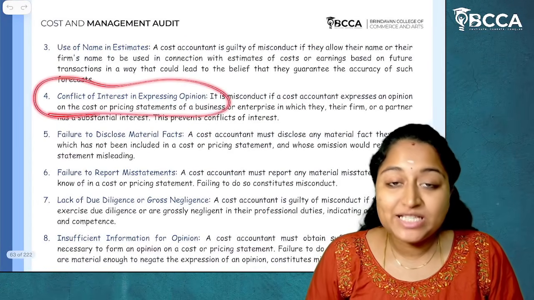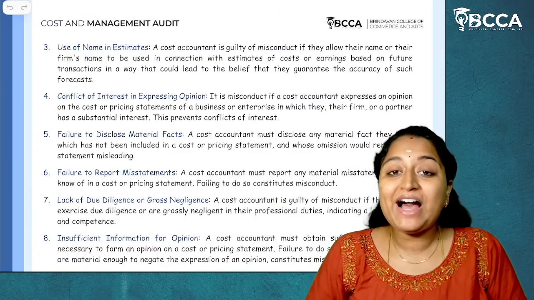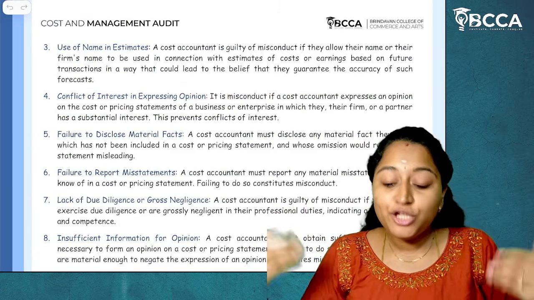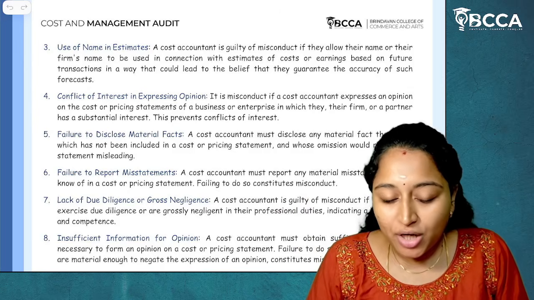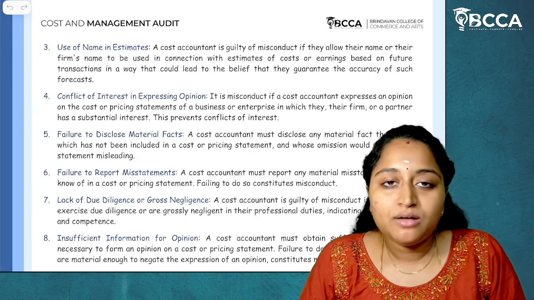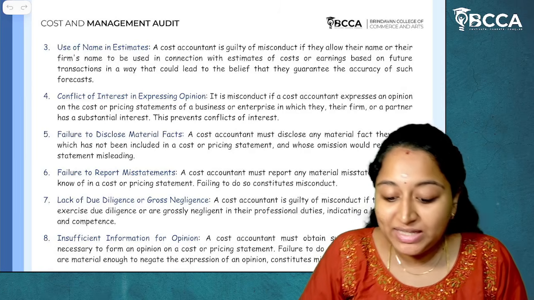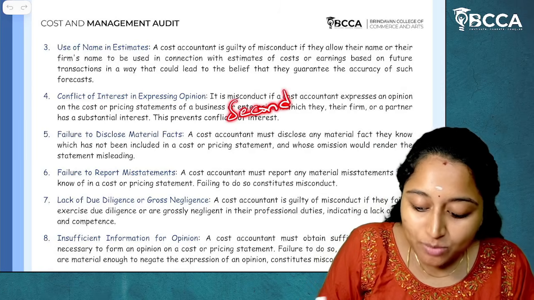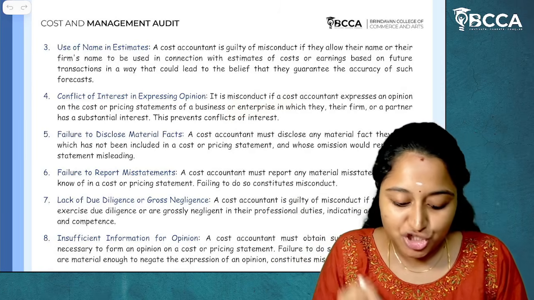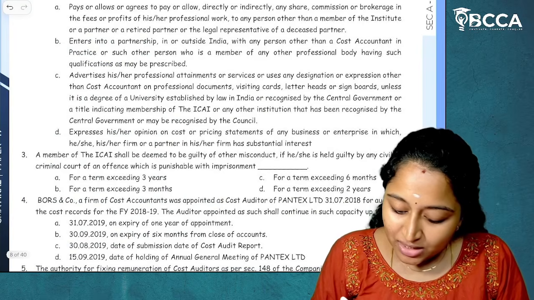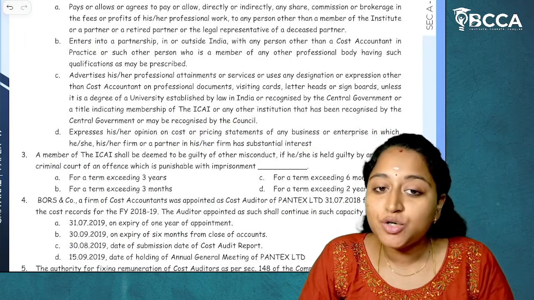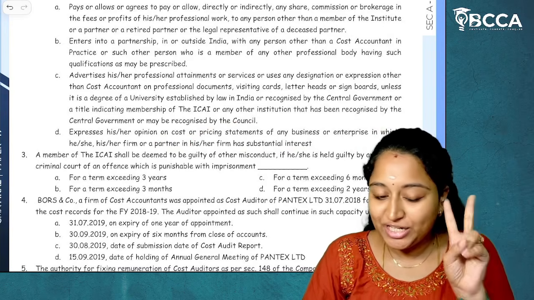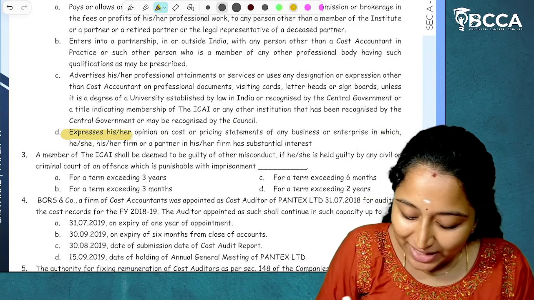Conflict of interest in expressing opinion, which means if they have failed to express their interest on any of the projects which are happening inside the company, then it is given under second schedule misconduct. It is not the first schedule. I hope it is clear. So if they have substantial interest in it and have not disclosed, it is professional misconduct according to second schedule. I hope I have given you the clarity about it.